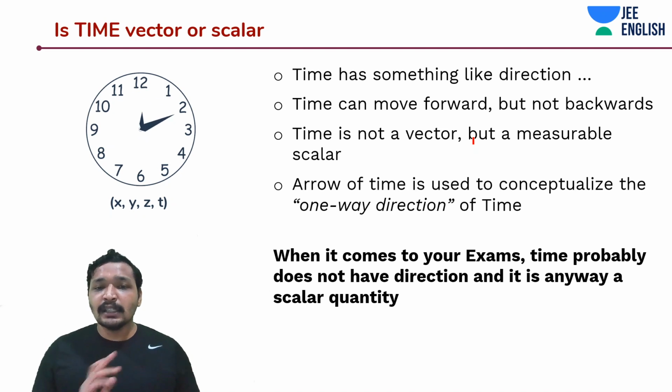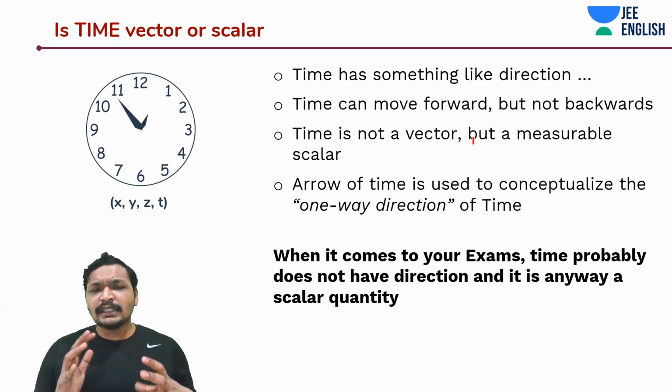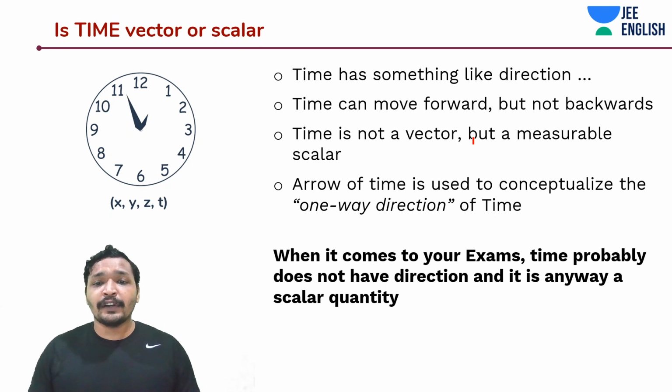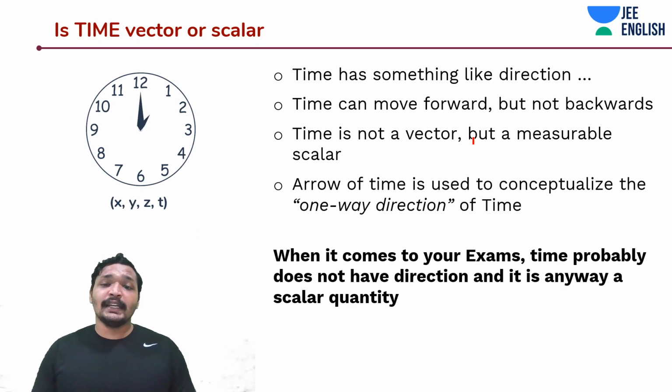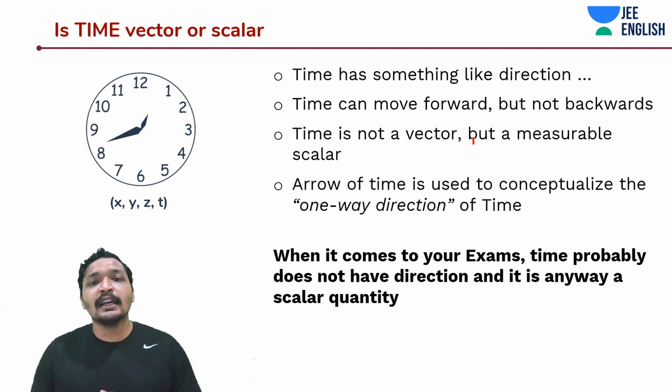And for your exams, guys, time does not have a direction. It is a scalar quantity. This theory of time having a direction was conceptualized using a theorem known as the one-way direction, or arrow of time. One-way direction, isn't it? Moving in one direction.